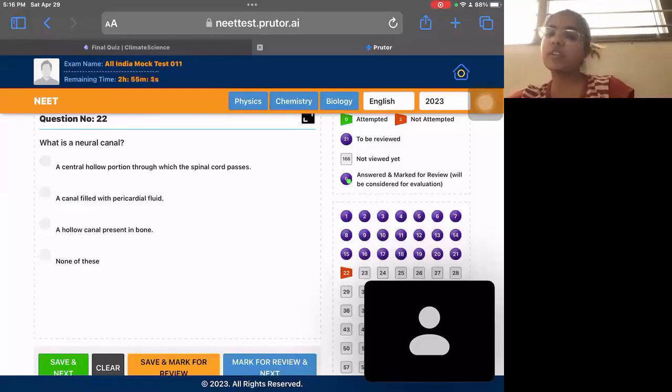It is not filled with any fluid, and it also is not present in bone. It is present in the vertebral column. So the first one is the correct one.